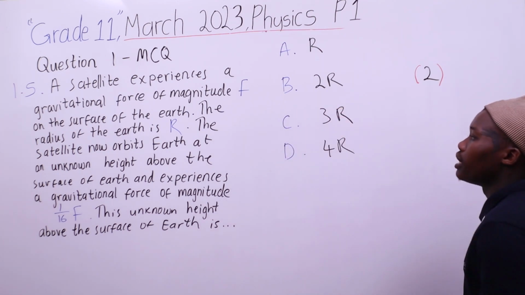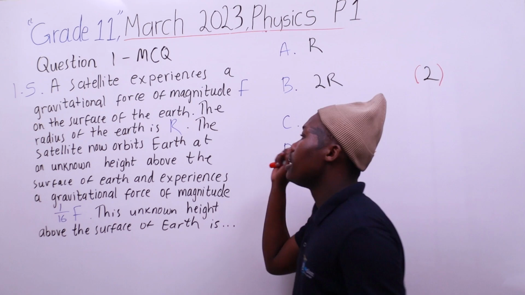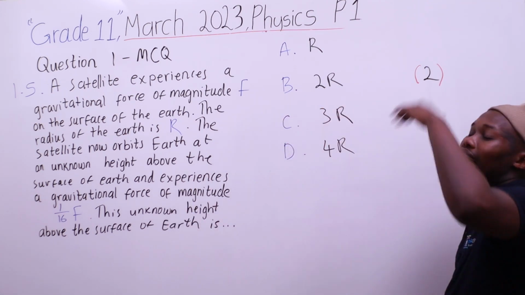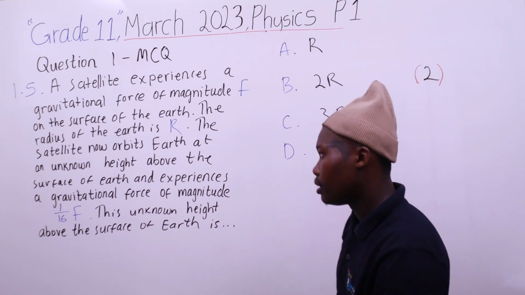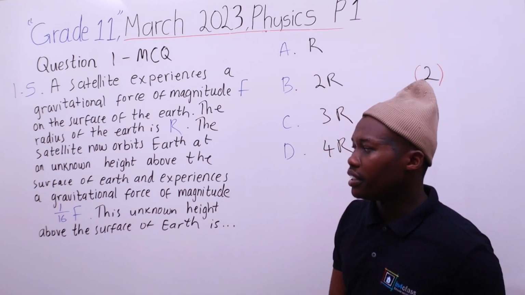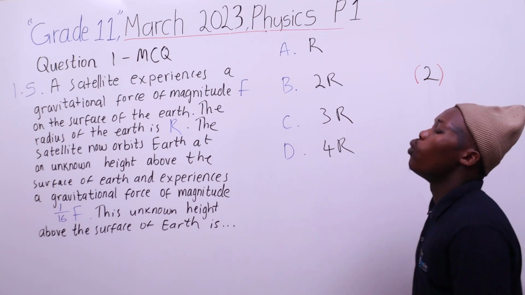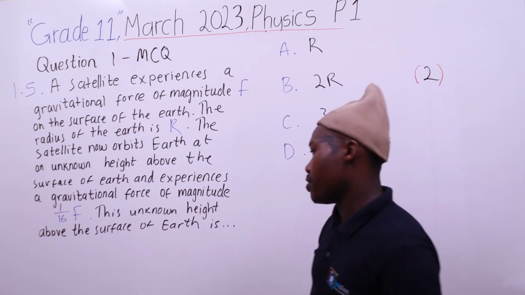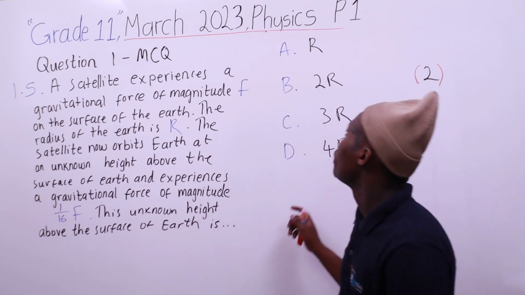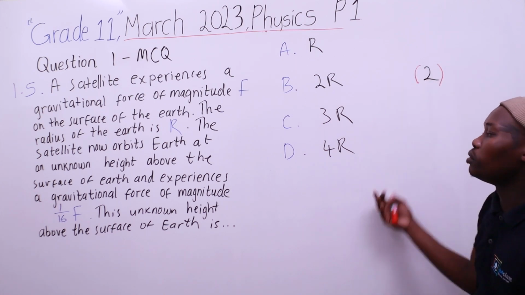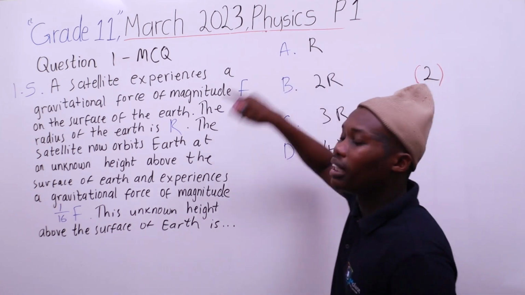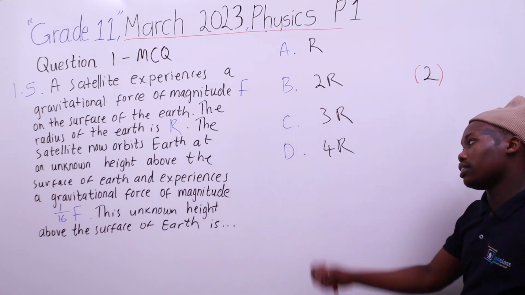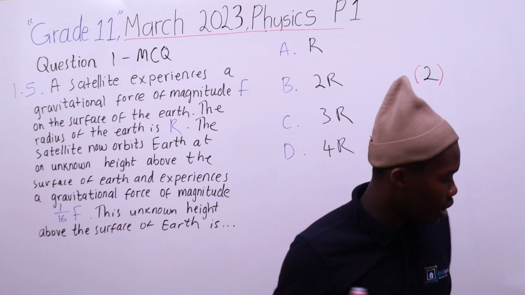The radius of the Earth is R. The satellite now orbits Earth at an unknown height above the surface of Earth and experiences a gravitational force of 1/16 F. This unknown height above the surface of Earth is R, 2R, 3R, or 4R. Is it the same as the radius of the Earth, twice the radius, 3 times the radius, or 4 times the radius of the Earth? To give you a picture,